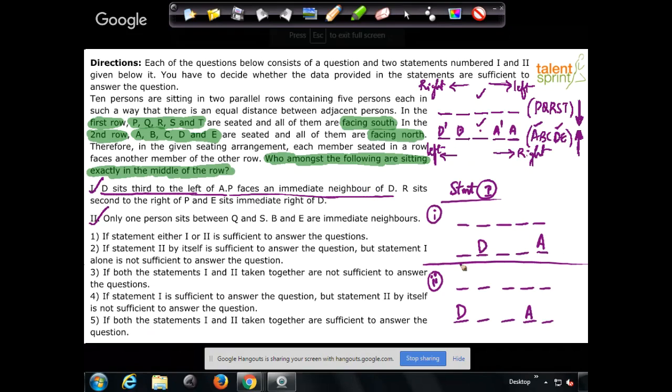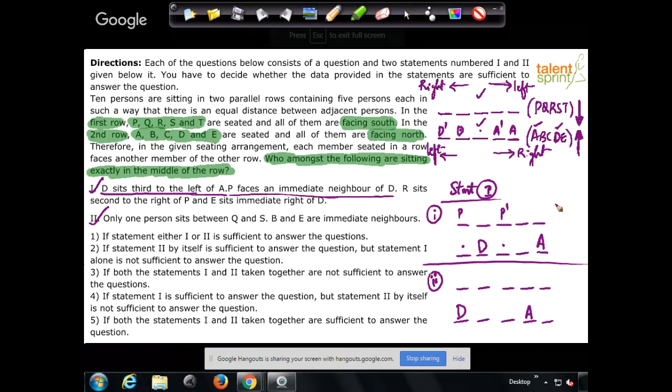Now, immediate neighbor of D. If you look at case 1, who are the neighbors of D? These 2 positions are the neighbors of D. P faces an immediate neighbor of D. See, we know that P is going to come in the top row, in the first row. So P faces an immediate neighbor of D means what? P can either come here, facing the neighbor of D, or P can come here. So P and P dash, these are the 2 possible positions of P.